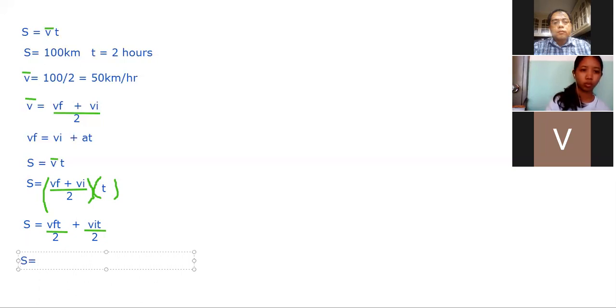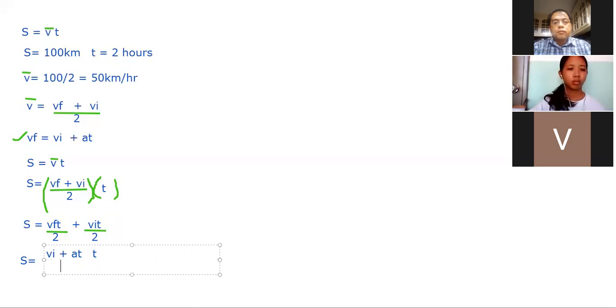Now, you'll notice that our V sub F, if we try to look at our expression above over here, so try to check this expression. Our V sub F, guys, if you look at the value of V sub F, is actually V sub I plus AT. And again, there's a product T there that we are going to multiply to that expression, and we are going to divide it by a denominator 2.